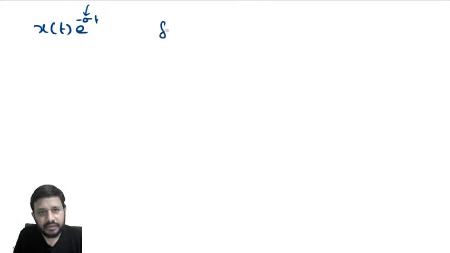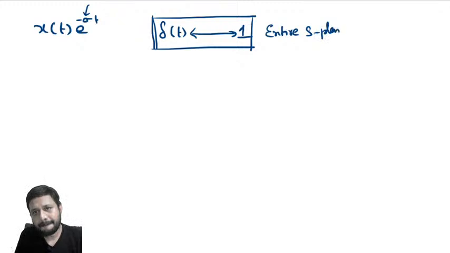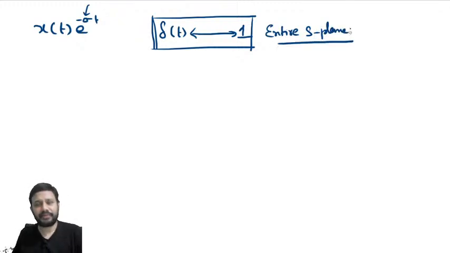So, conclusion is Laplace transform of delta of t, impulse signal, is 1, ROC is entire S plane. If the signal is of finite duration and if the signal is absolutely integrable, let me tell you that ROC is entire S plane. Entire S plane means I can take any value of sigma in the S plane.